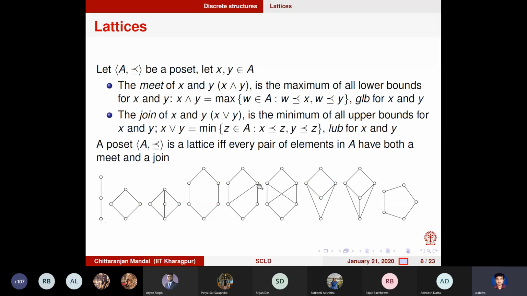So this is also a lattice, right? Can you check for all this? It's important that you check for all this. In fact, we'll give you some assignments where we give you some Hasse diagrams and you have to check whether they are lattices or not. So the trick is you have to check for every pair of elements. But the hint is that for the pair of elements which lie along a chain, don't bother about them. Only consider the pair of elements which are not comparable, which do not lie along a single chain, and see whether they have a meet and a join.